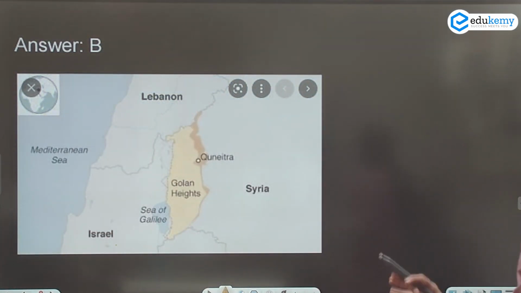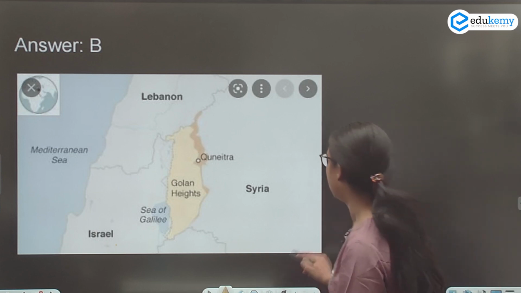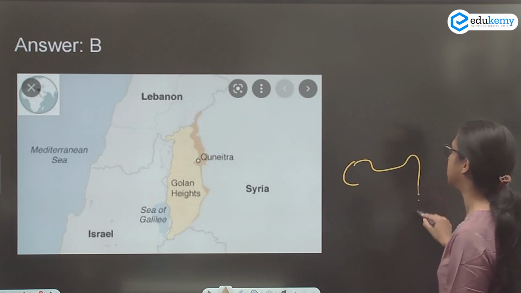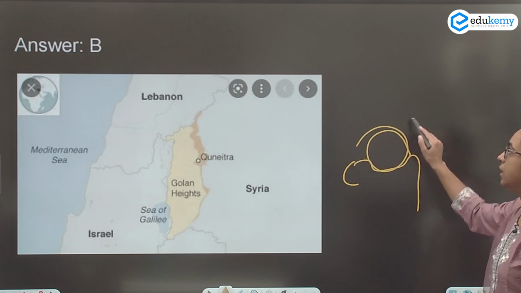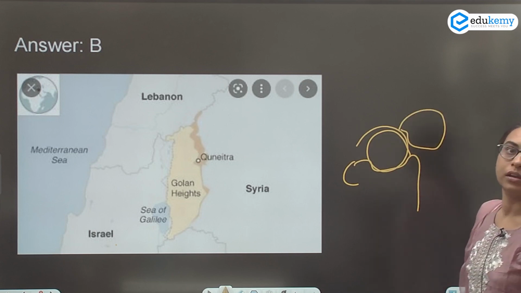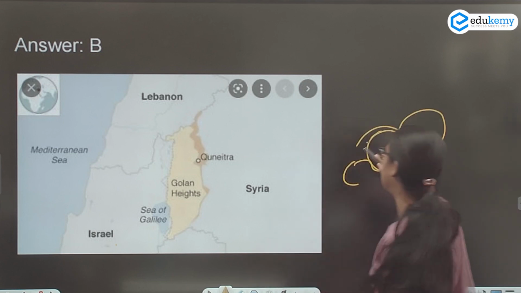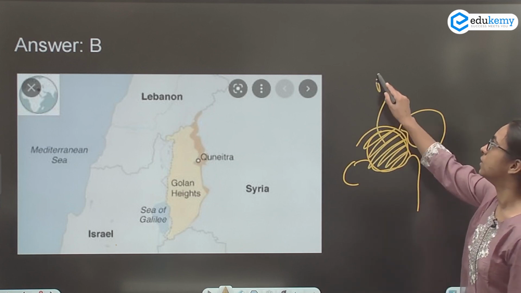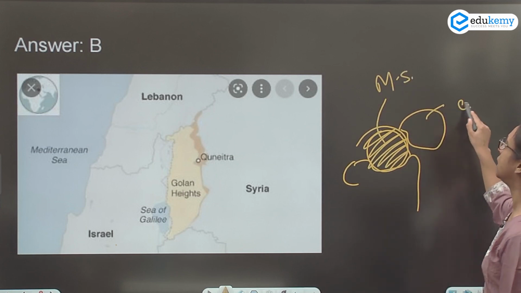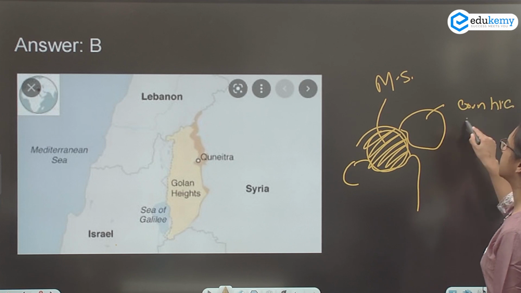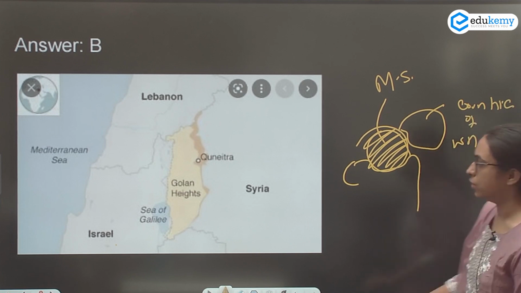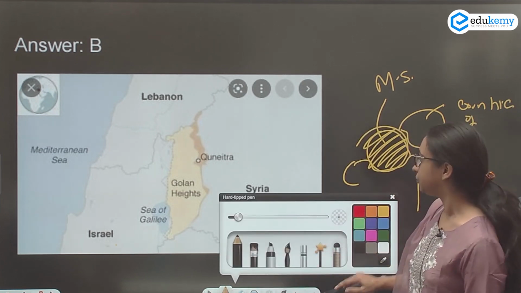Look at the Mediterranean Sea region. We know the Mediterranean Sea is somewhere here, and then there are a lot of countries here. So this is the Mediterranean Sea, and these are the countries of West Asia.